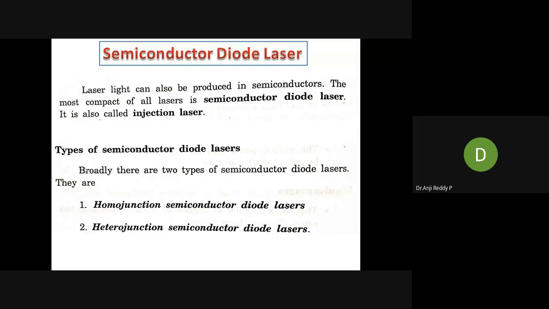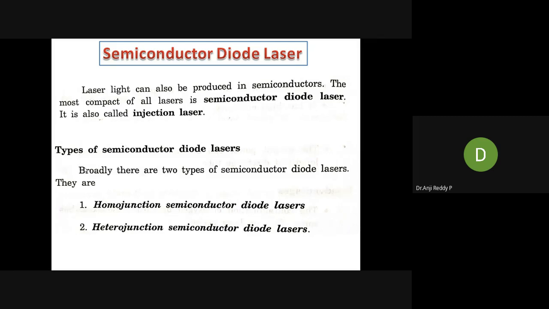Remember, in any laser the principle is the same. We have 5 types of lasers: solid laser, liquid laser, gas laser, dye laser, and semiconductor diode laser. The remaining we will study in the next unit, but here we are studying the semiconductor diode laser.